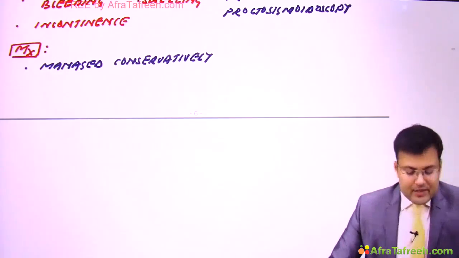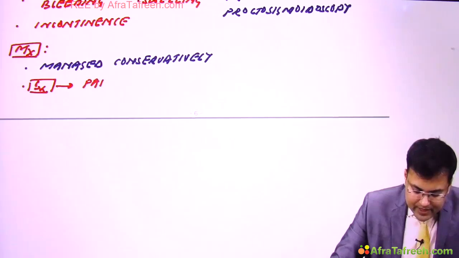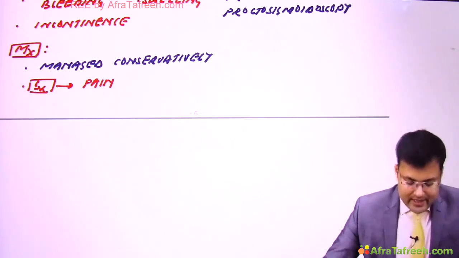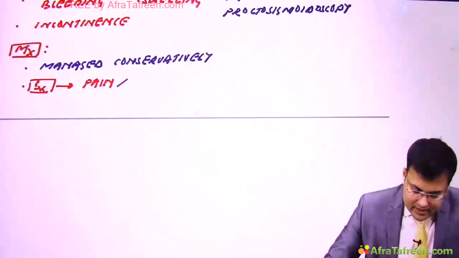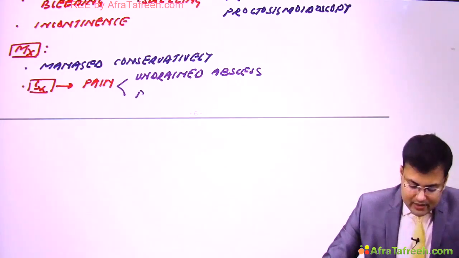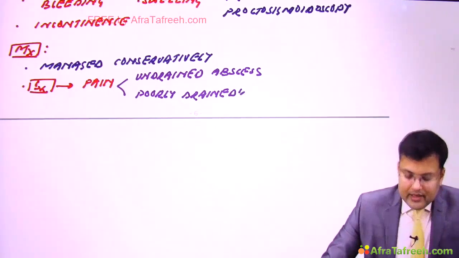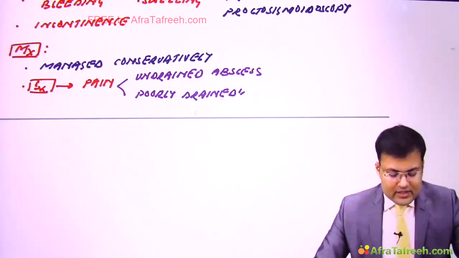So in which patients do we have to go for surgery? Surgery is mainly done in such patients for pain. And what is the cause of pain? The patient is having either an undrained abscess, so generally we go for incision and drainage, or certain patients are having a poorly drained abscess, clear. So this is related to abscess.